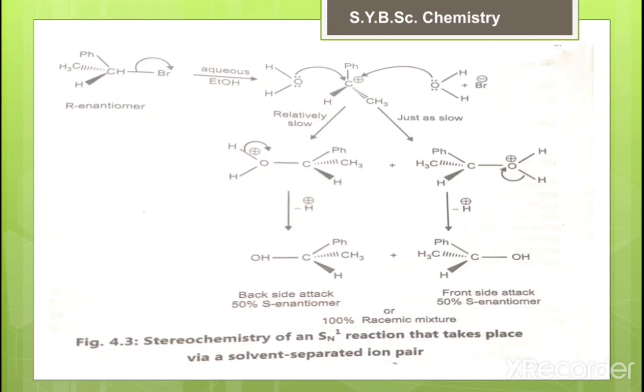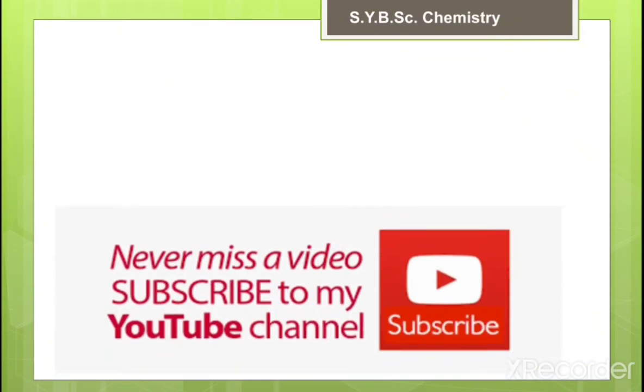That means in the SN1 reaction, after the departure of the good leaving group we get the carbocation, and this carbocation is trigonal planar, therefore attack from both sides is possible, and finally we get the racemic mixture, that means 100% racemic mixture. This is about the SN1 reaction. So friends, in the SN1 reaction we have to remember that the first step is departure of the good leaving group. After departure of the good leaving group, we get the carbocation. This carbocation is trigonal planar, therefore attack from both sides is possible, and finally we get the racemic mixture.